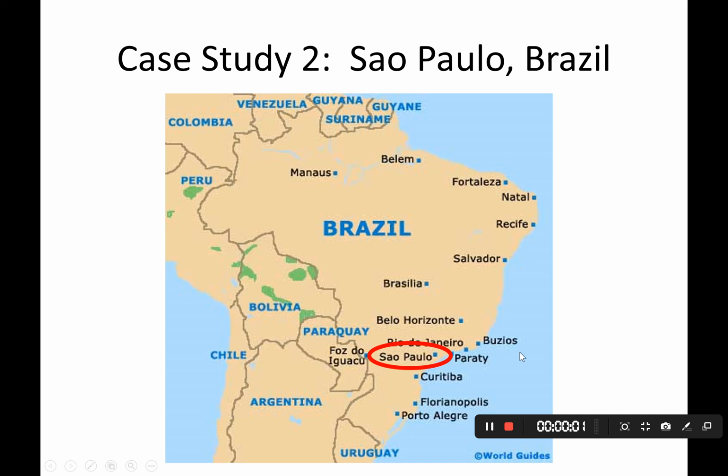Okay, so the second case study for overpopulation is Sao Paulo in Brazil. You'd be happy to know that the Sahel one is the longest one, so we should get through these next two pretty quickly. For those of you who are not aware, this is Brazil.